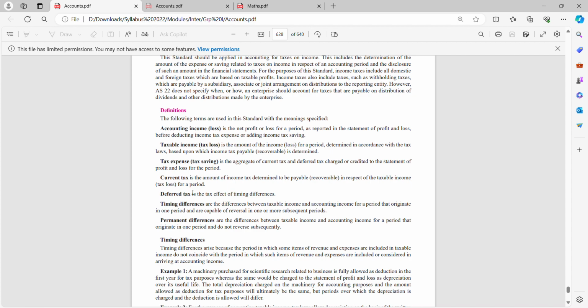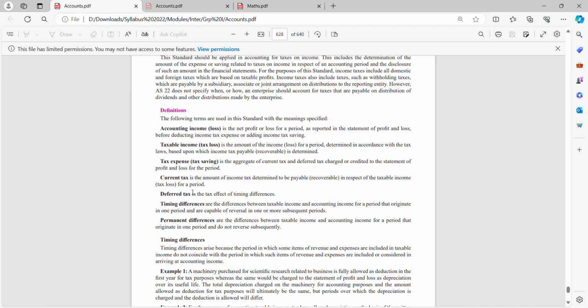Timing differences are the differences between taxable income and accounting income for a period that originate in one period and are capable of reversal in one or more subsequent periods. Yes. Now you can adjust that. It is not like you cannot adjust. So how can you adjust? Suppose you have paid a little extra tax this year, and after auditing you came to know that your tax paid was a little extra. That you can carry forward and you can adjust against your payment for next year. So that is deferred tax.